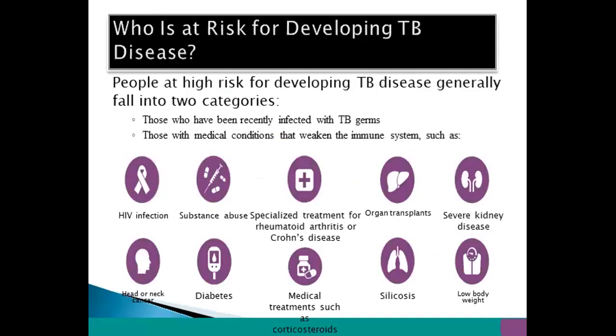Therefore, people who develop TB generally fall into two categories: those who were recently infected with TB germs, or those with medical conditions that weaken the immune system. These include HIV infection, substance abuse, specialized treatment for rheumatoid arthritis, Crohn's disease, organ transplants, severe kidney disease, low body weight, silicosis, medical treatment such as corticosteroids, diabetes, and head or neck cancer.